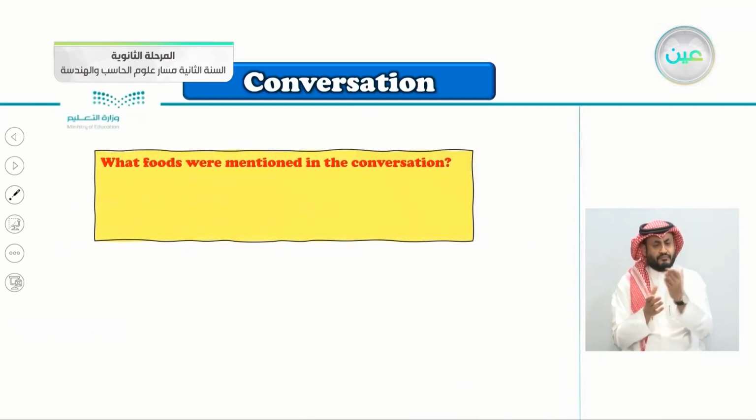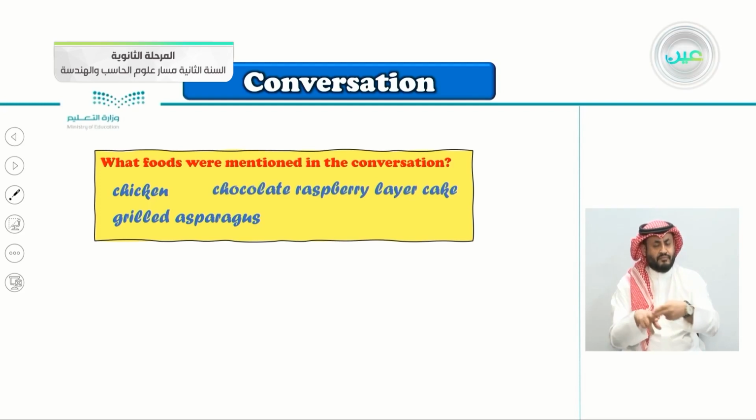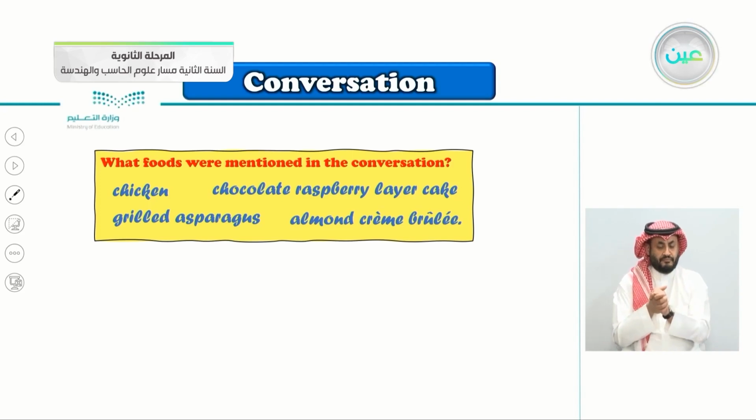So what foods were mentioned in the conversation? I think this is an easy one. Yes, chicken, and also, very good, the grilled asparagus. Also, chocolate raspberry layer cake. And the last one, the almond creme brulee. So 4 foods were mentioned in the conversation: grilled chicken, grilled asparagus, chocolate raspberry layer cake, and almond creme brulee.